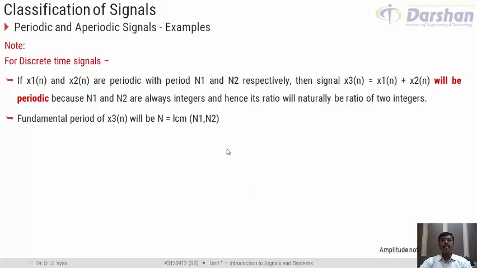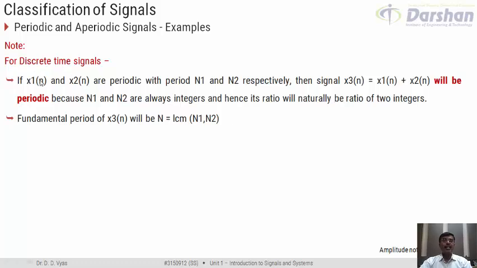In the example that we have discussed, we have taken x1(t) and x2(t) to be continuous time signals. Now what if these signals are in discrete time? That is, we may have a signal x1[n], we may have a signal x2[n], and x3[n] is defined as the summation of x1[n] and x2[n]. Then what about the periodicity of x3[n]? Now, in case of discrete time signals, the concept is relatively simpler. Why?